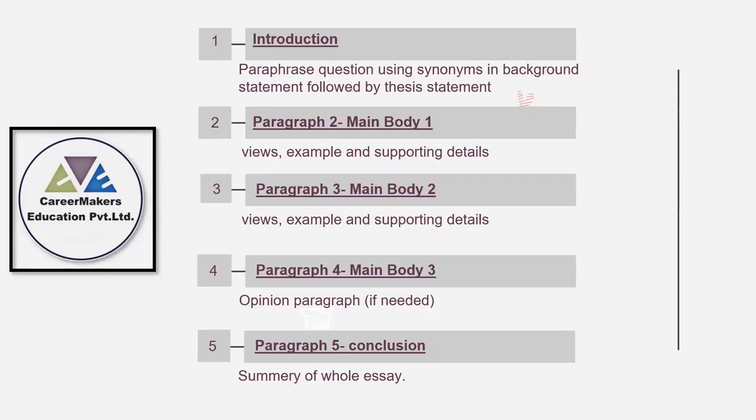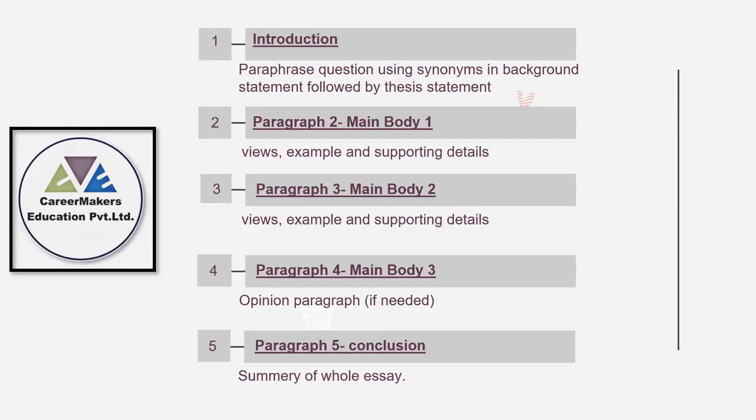In the first introduction paragraph, it can be roughly 50 words. Then if you are writing 2 body paragraphs, then it will be 90 words in each paragraph.